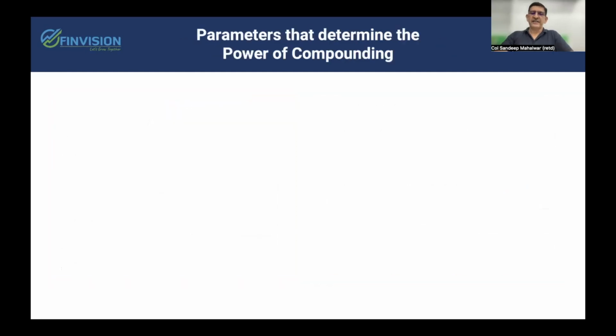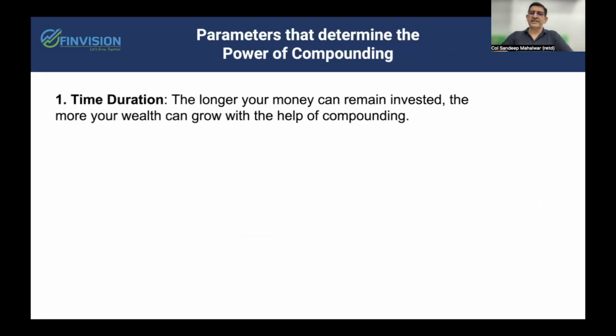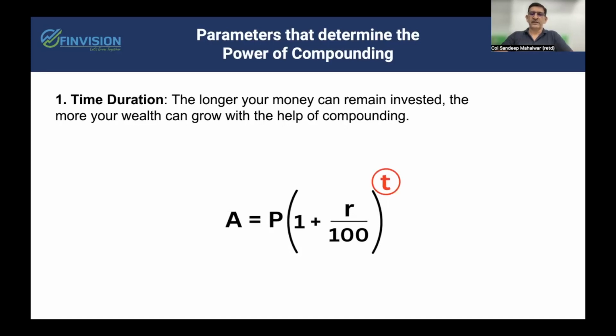Now, let us understand the basic parameters that determine the power of compounding. First is the time duration. The longer you stay invested, the more you will benefit from power of compounding. Here is a formula wherein A, that is amount, is equal to P into (1 plus R upon 100) to the power T. So the longer you stay invested, the more your wealth will compound. The factor of T is generally well known and most advisors would have been telling you. But there are two other factors which are rather more important than the time.